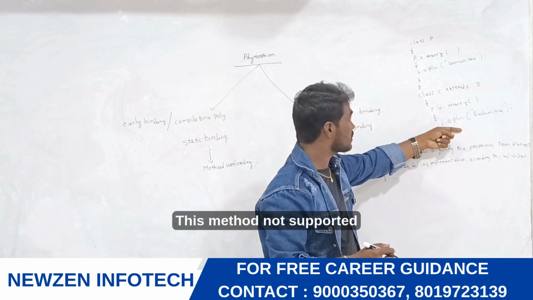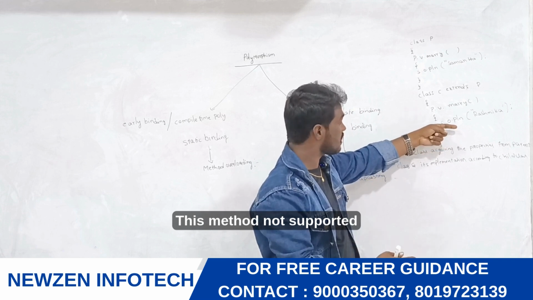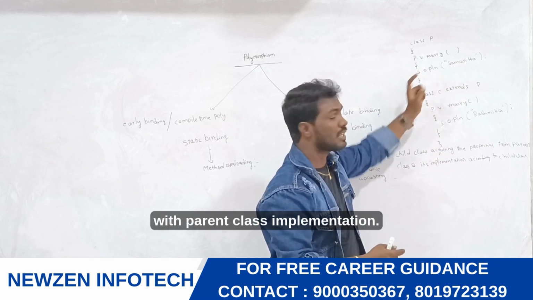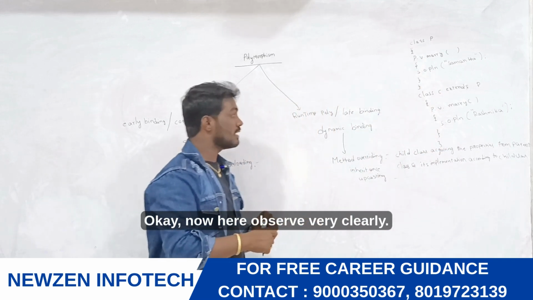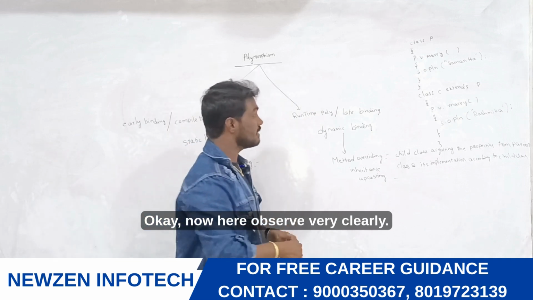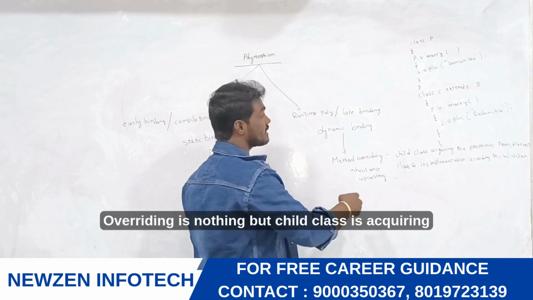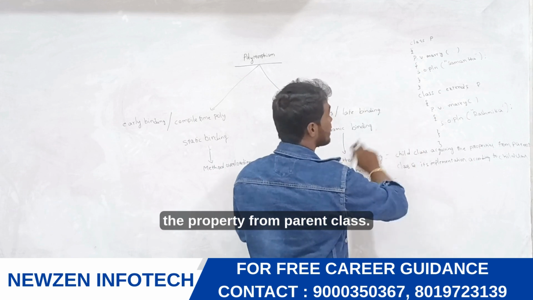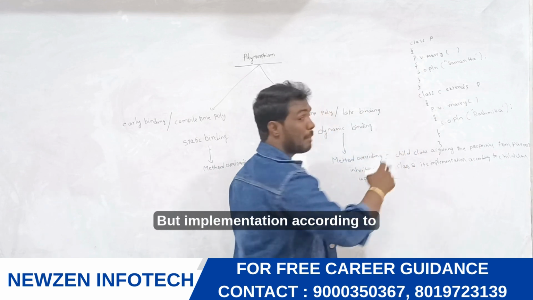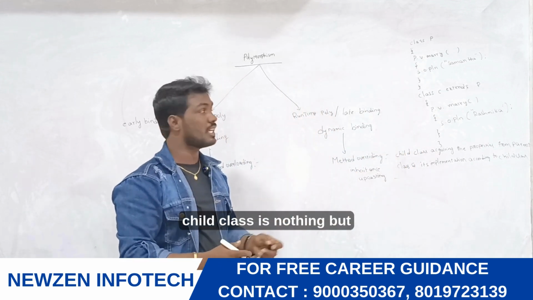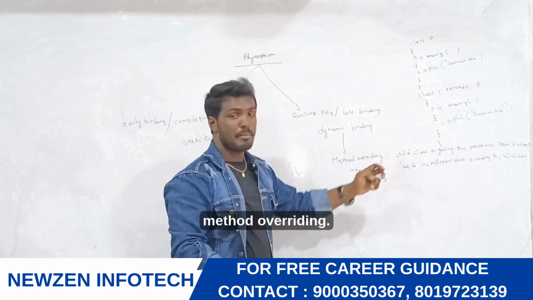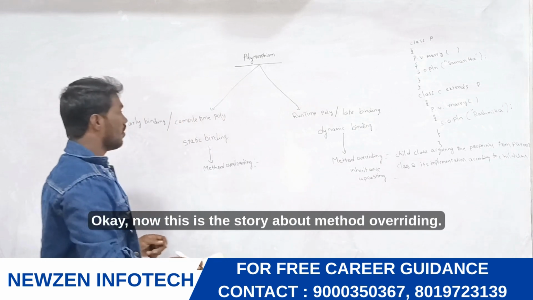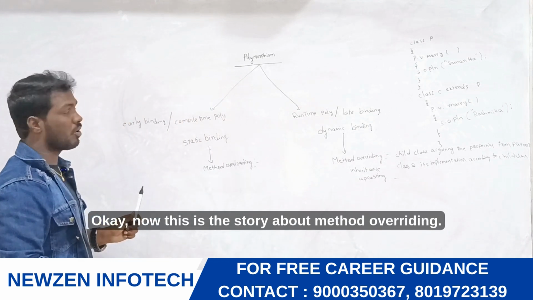This is the story about method overriding.